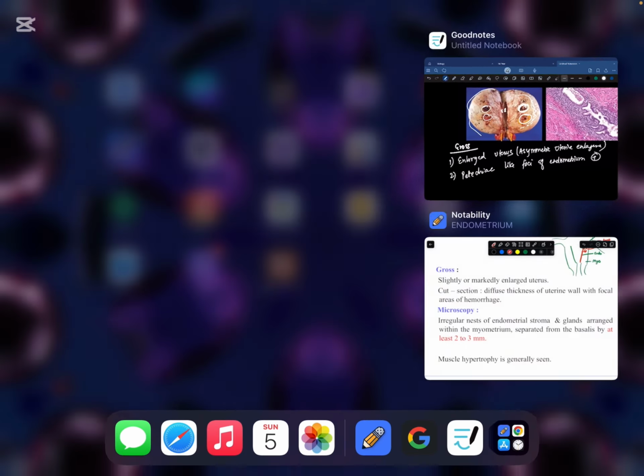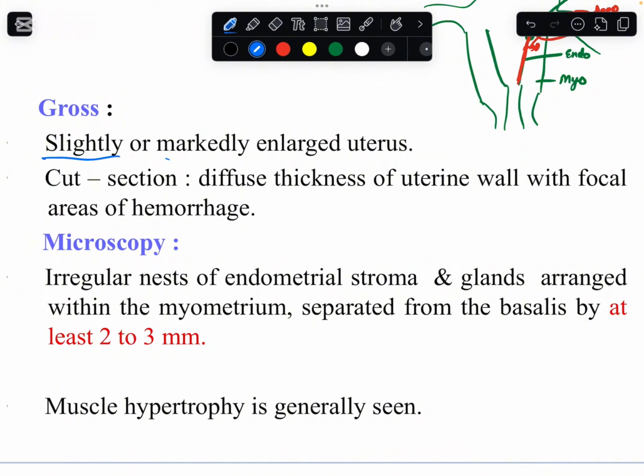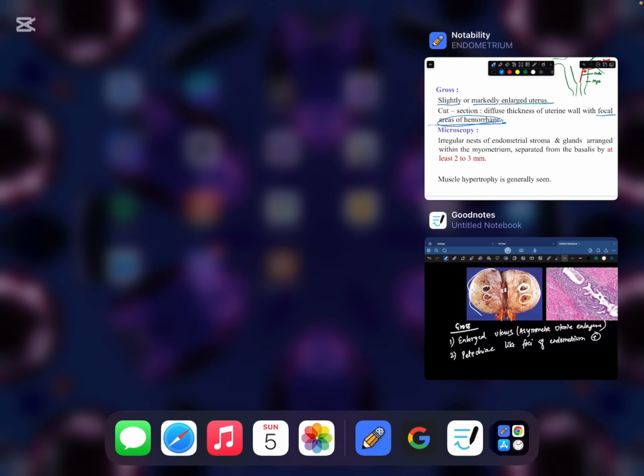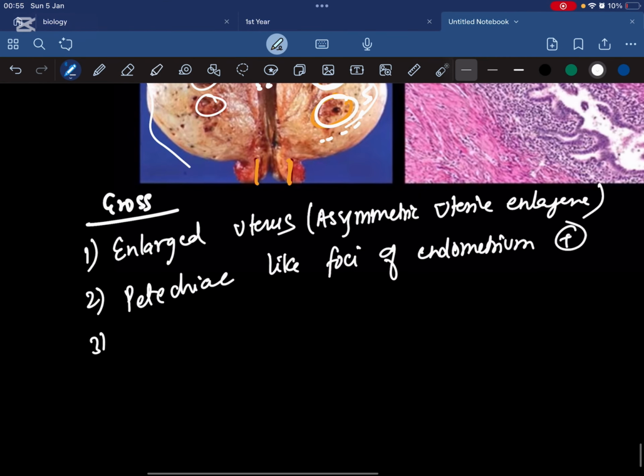Let me see what is written here. It says slightly or markedly enlarged uterus. There are focal areas of hemorrhage. The blood vessels are functional, so they are going to bleed here also. As they are going to bleed here also, you can say that there are areas of hemorrhage. So you can write areas of hemorrhage as well in the gross features.